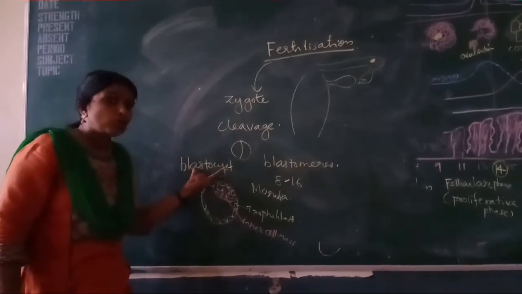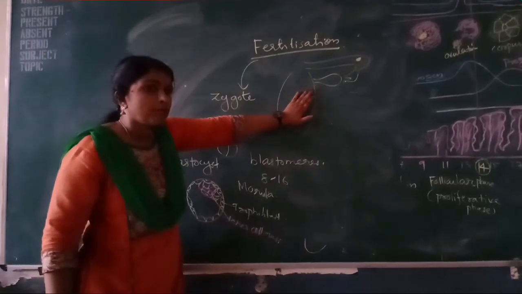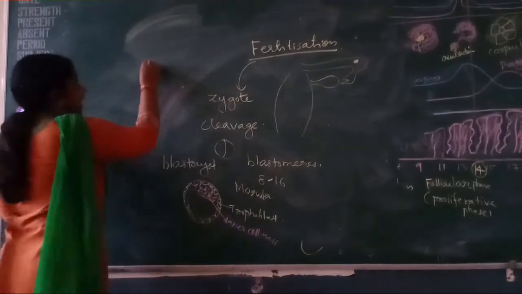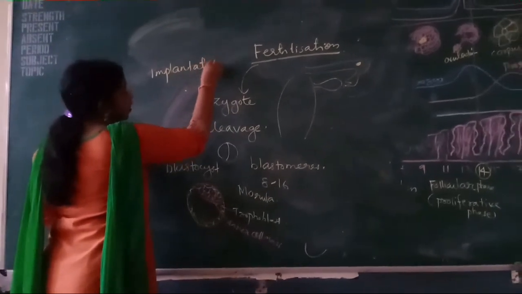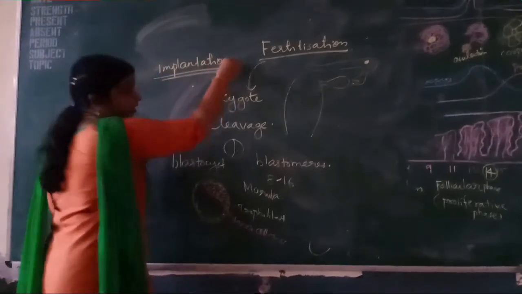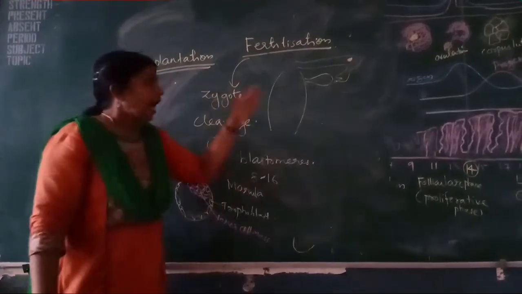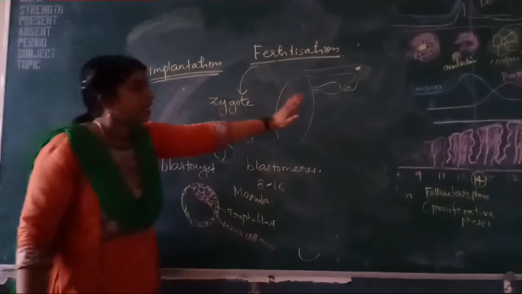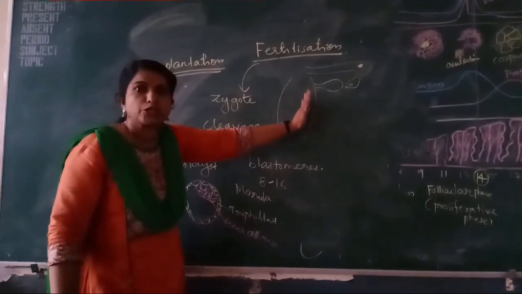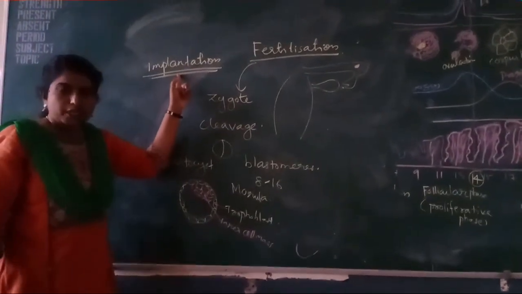And this process of attachment of the blastocyst to the endometrium of the uterus is known as implantation. This is known as implantation. Okay, so first the fertilization, that is fusion. After that, the blastocyst attaches to the inner lining, that is the endometrium of the uterus. This is known as implantation.